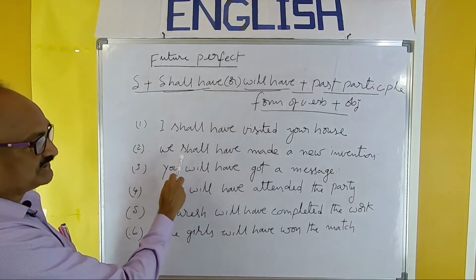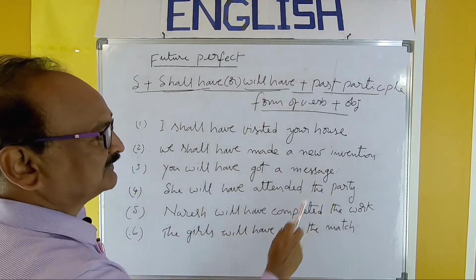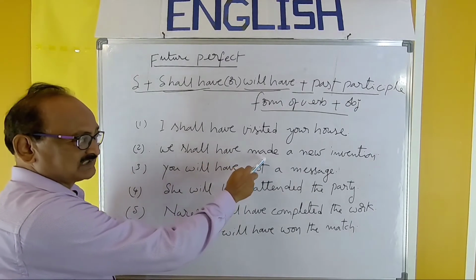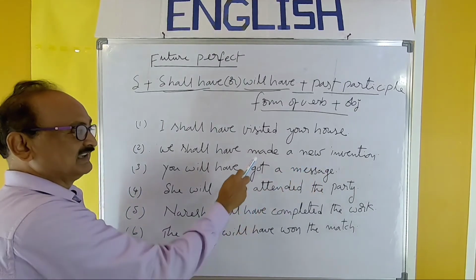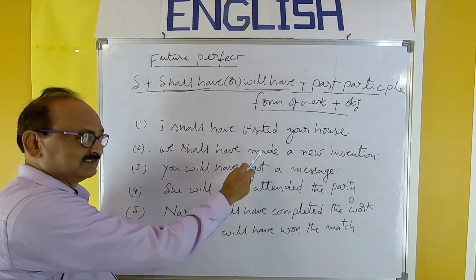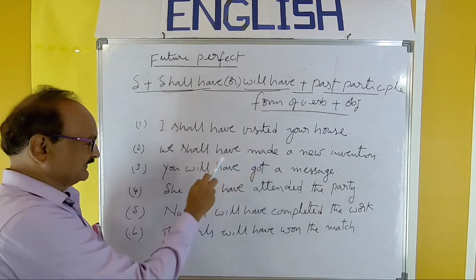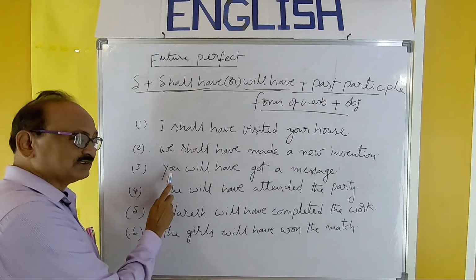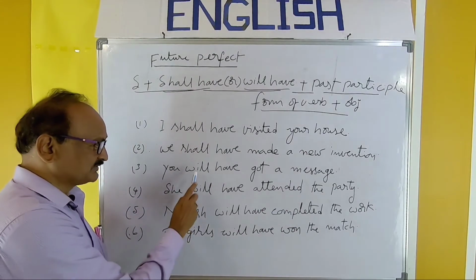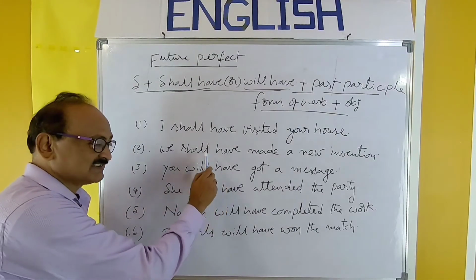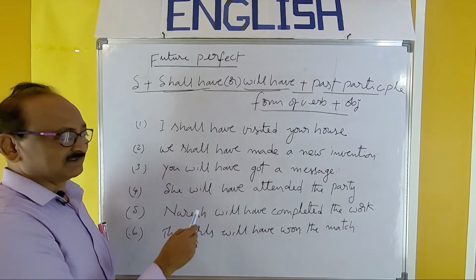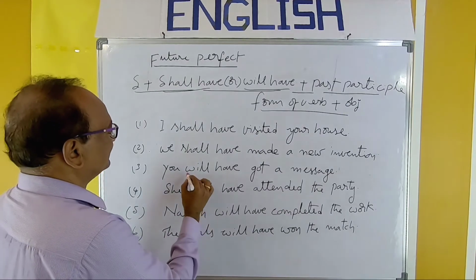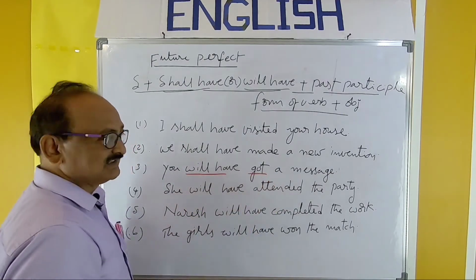So here, we shall have made a new invention. We shall have made, past participle, a new invention. Make, made, made. The third form is used here. Next, you will have got a message. So with you, second and third persons, you have to use will have, just as I have given earlier. So you will have got a message. So you will have got, past participle.